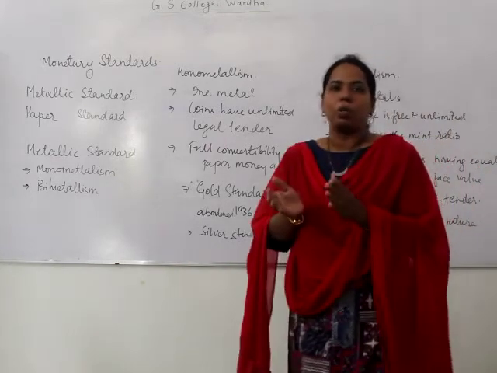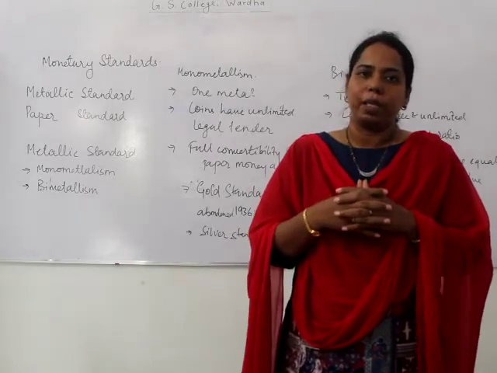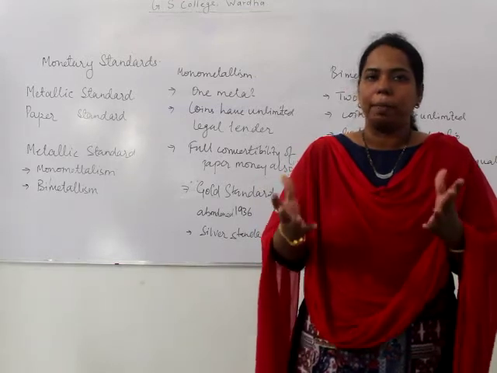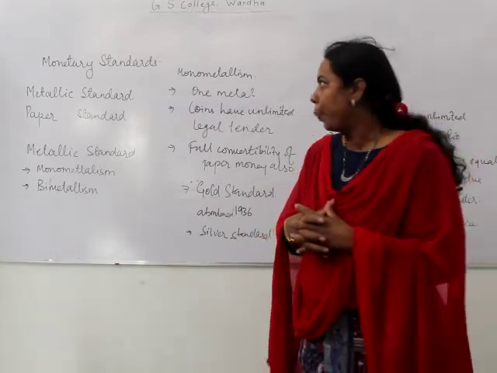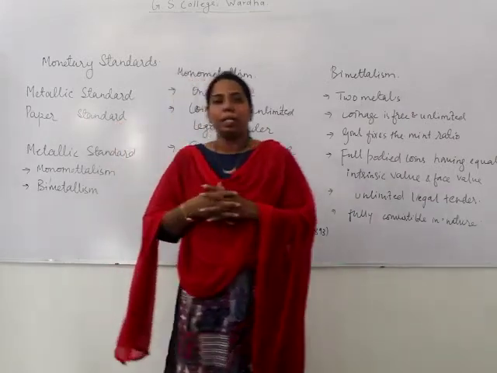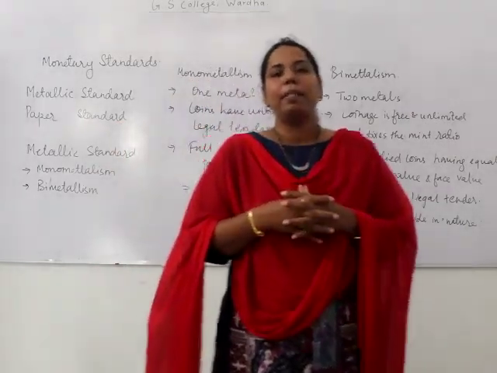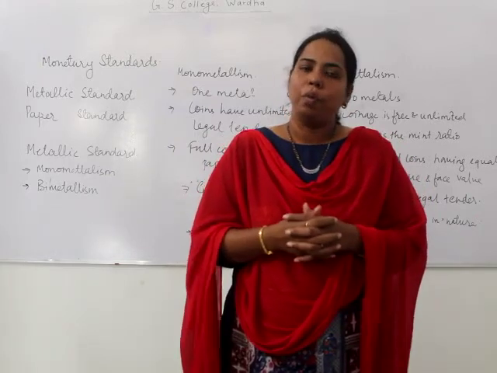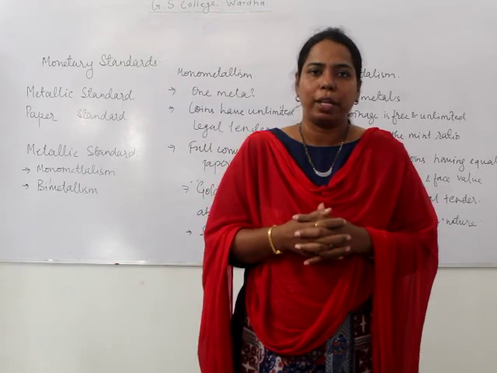Here the money is convertible into metals, whether gold or silver. It depends on the person's will. Now the paper standard and its features, as well as the system of issue of currency notes, we will see in the next video. Thank you.